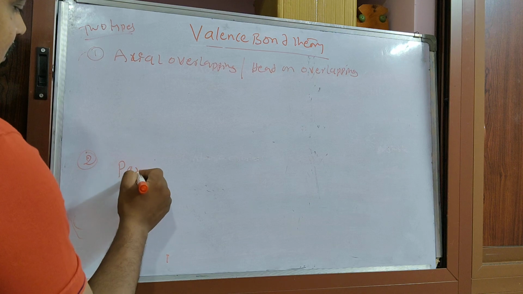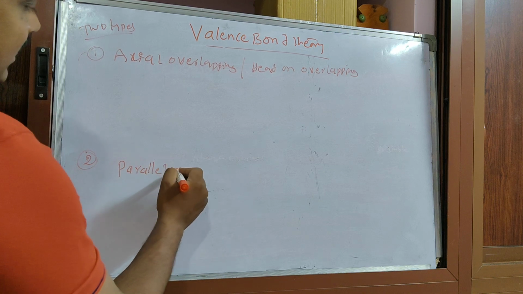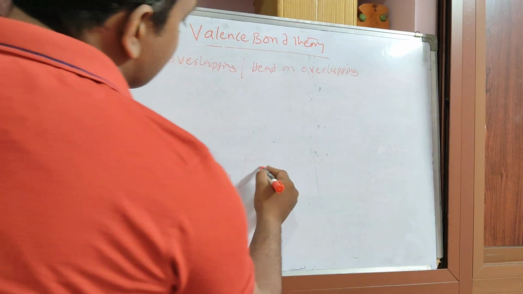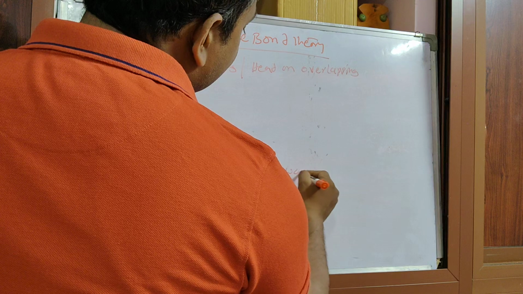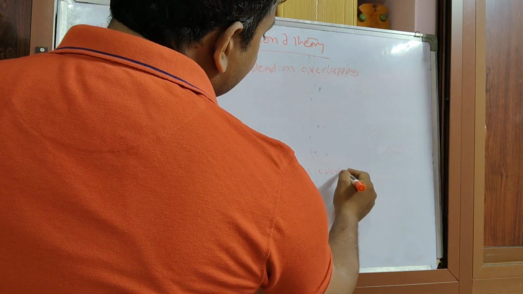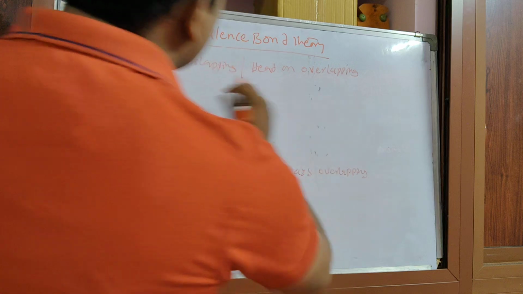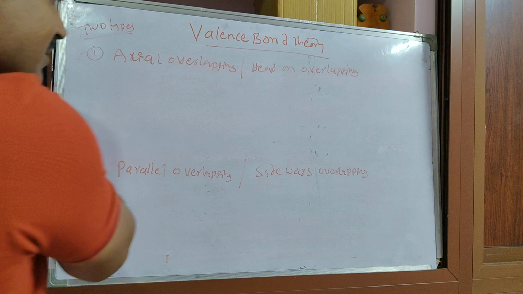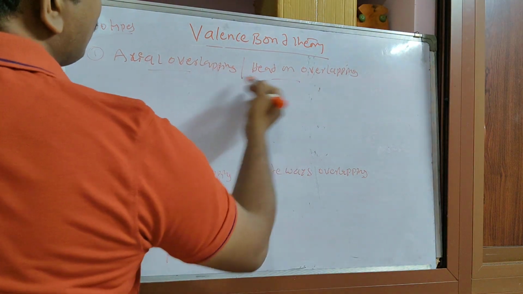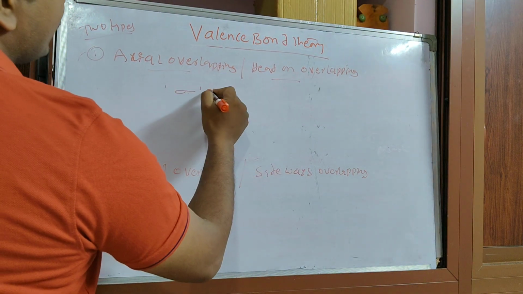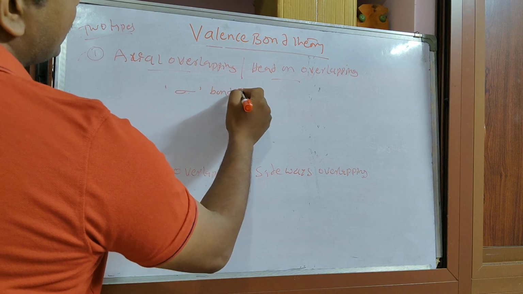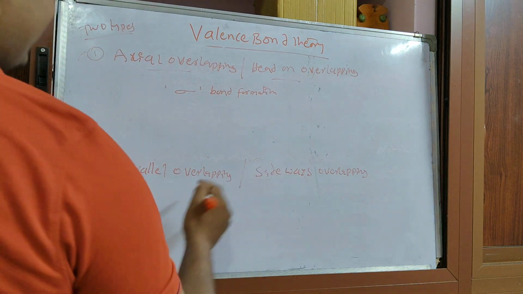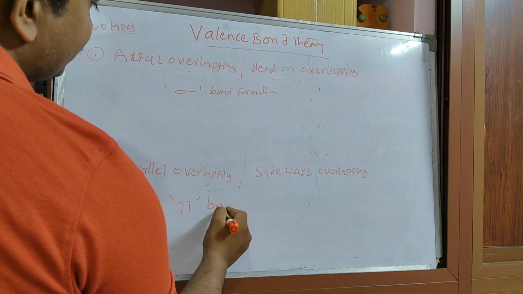One more is parallel overlapping, also called sideways overlapping. These are the 2 types of overlapping. One is axial overlapping, another one is lateral, sideways overlapping. Axial or head-on overlapping will form the sigma bond only. In case of parallel or sideways overlapping, it will form the pi bond.